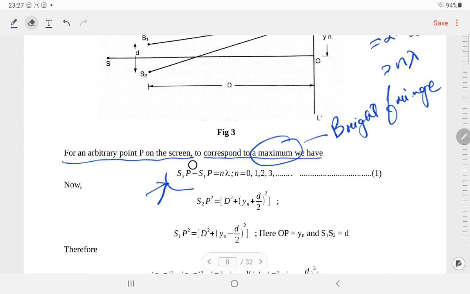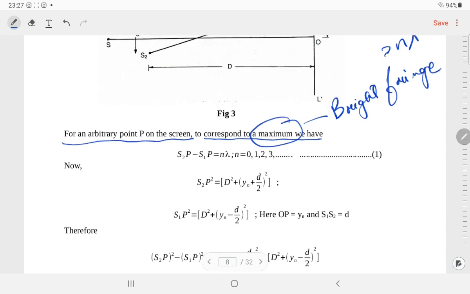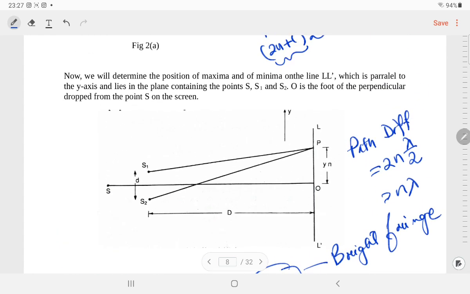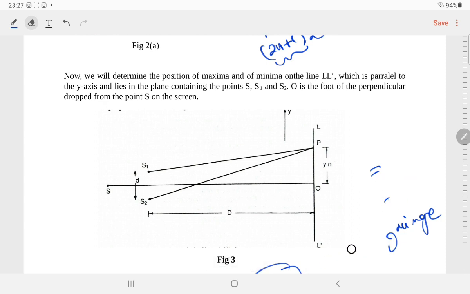So what has to be done? Now we need to find out what S2P is separately, and then what S1P is separately. Now let us check what S2P is. So let me clear this out from the diagram.